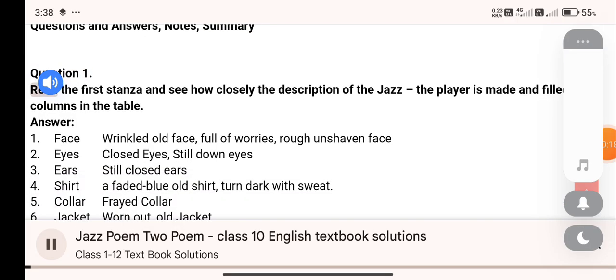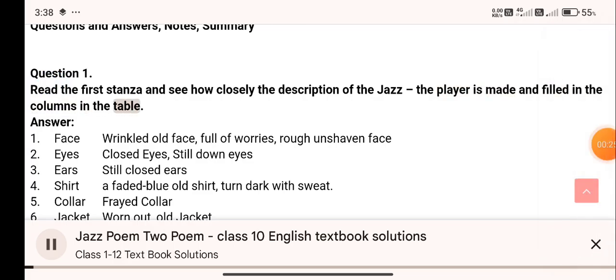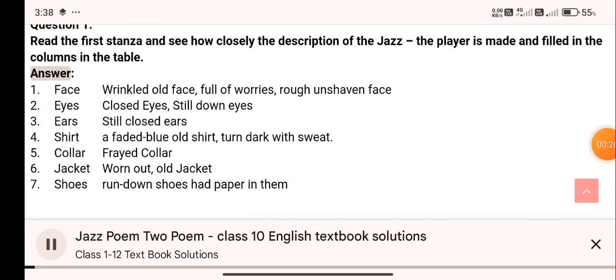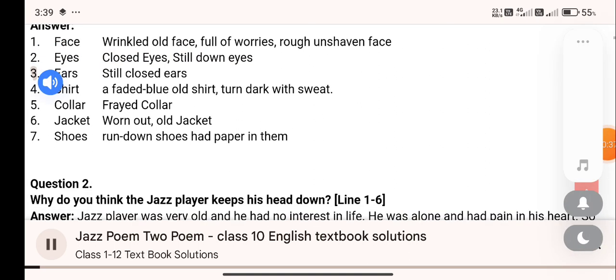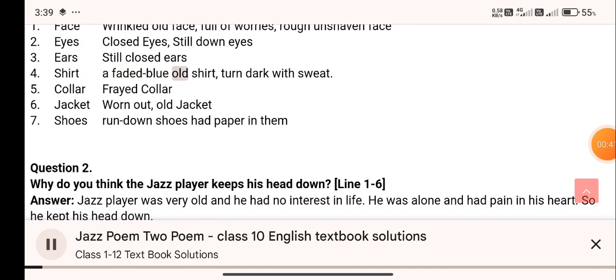Jazz Poem 2, Class 10 English textbook solutions. Question 1. Read the first stanza and see how closely the description of the jazz player is made, and fill in the columns in the table. Answer. 1. Face: wrinkled, old face, full of worries, rough and shaven face. 2. Eyes: closed eyes, still down eyes. 3. Ears: still closed ears.